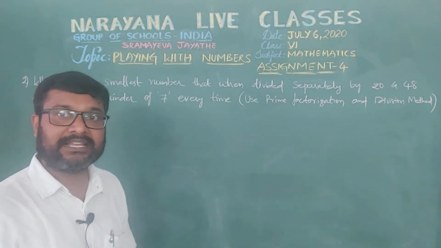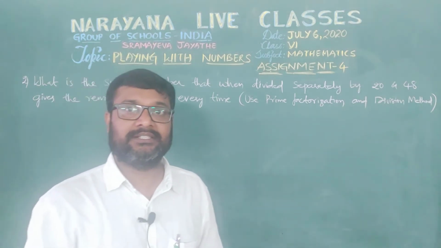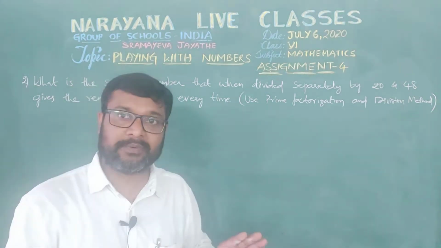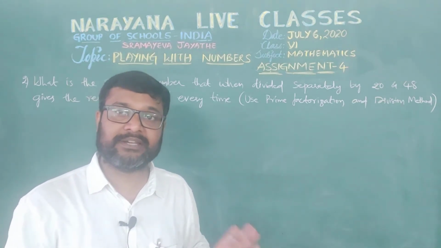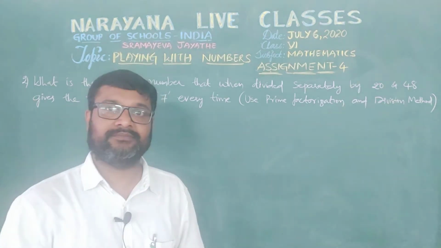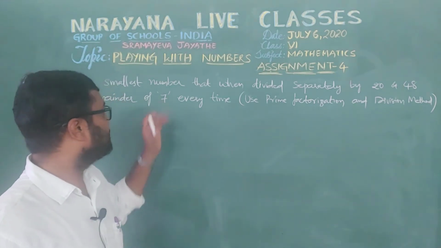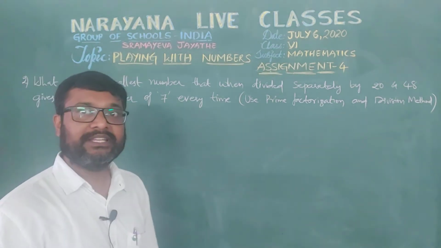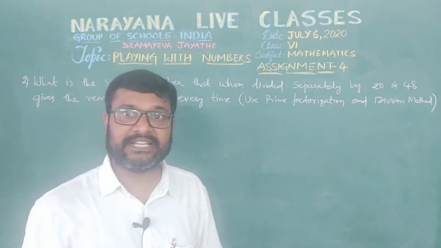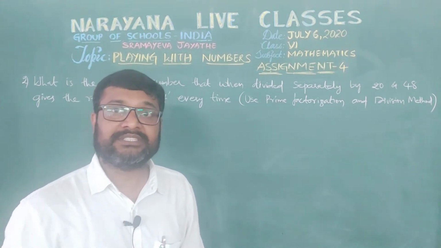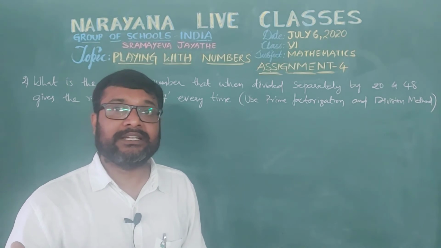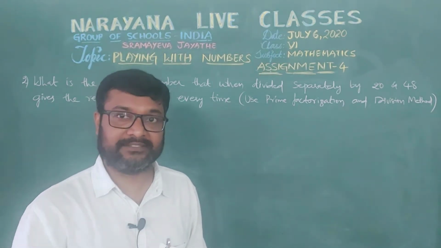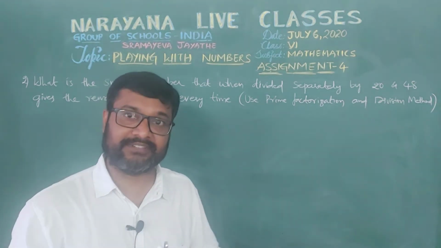That means it is not exactly divisible by 20 and 48. If it is exactly divisible by 20 and 48, the remainder should be 0. But here the remainder is 7, isn't it? That means whatever the dividend is, we have 7 extra. Means 7 is added to the dividend. That's why we are getting remainder 7.